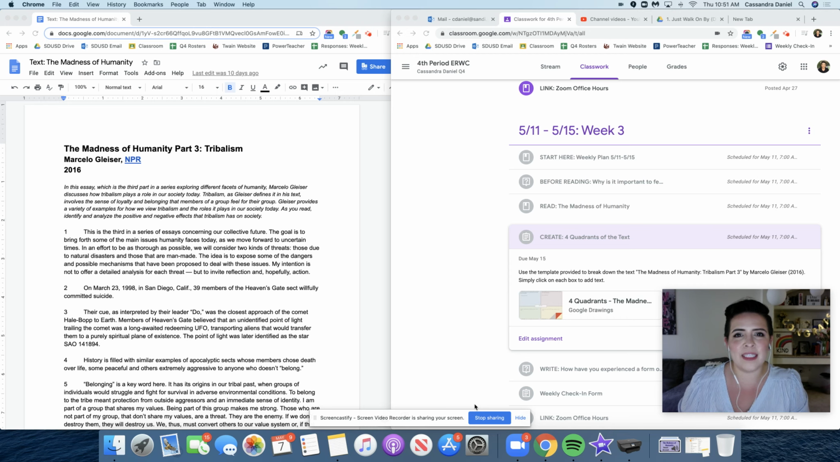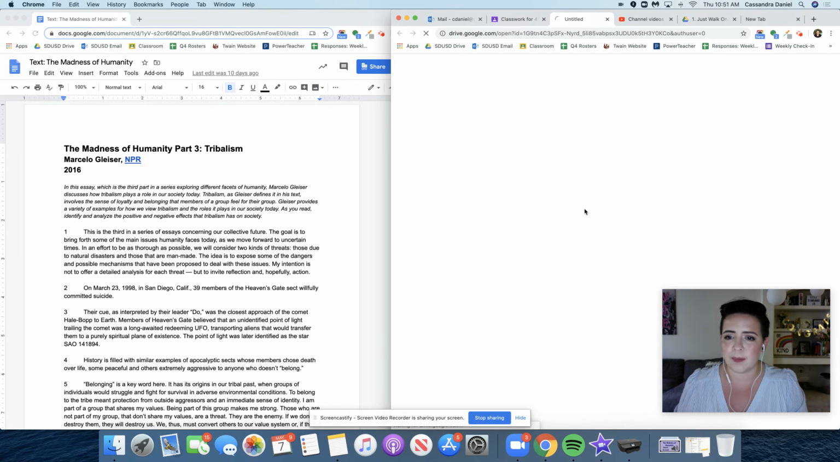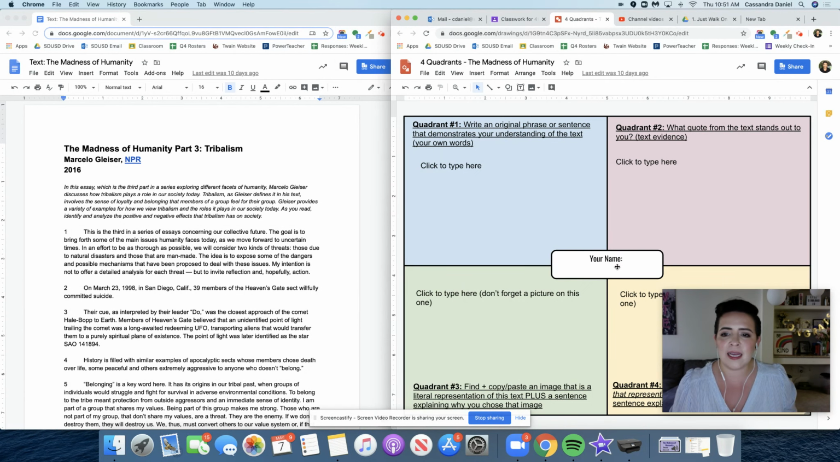Hi everyone, I'm going to walk you through this week's assignment, which is creating 4 quadrants of the text for our reading The Madness of Humanity, Part 3, Tribalism. So I'm in Google Classroom and I'm going to open this assignment. It says 4 quadrants. And so you'll see this Google Drawing template right here that has 4 different rectangles. And then you'll see I also have opened up our actual copy of the text.